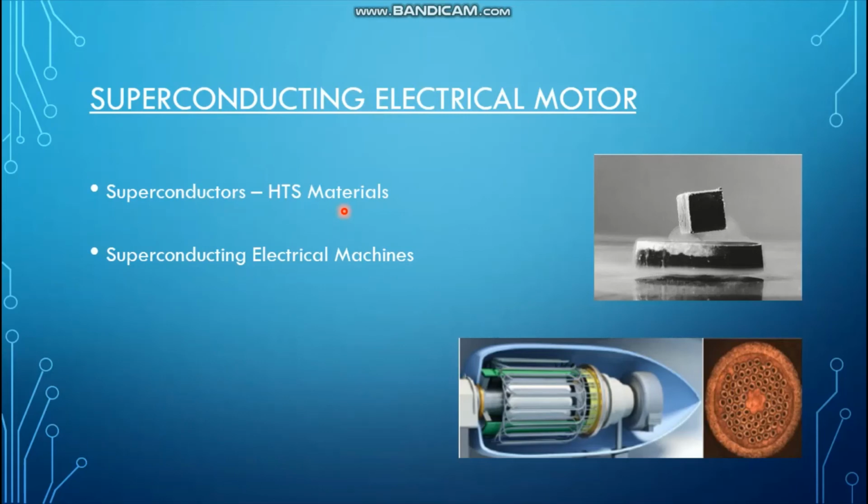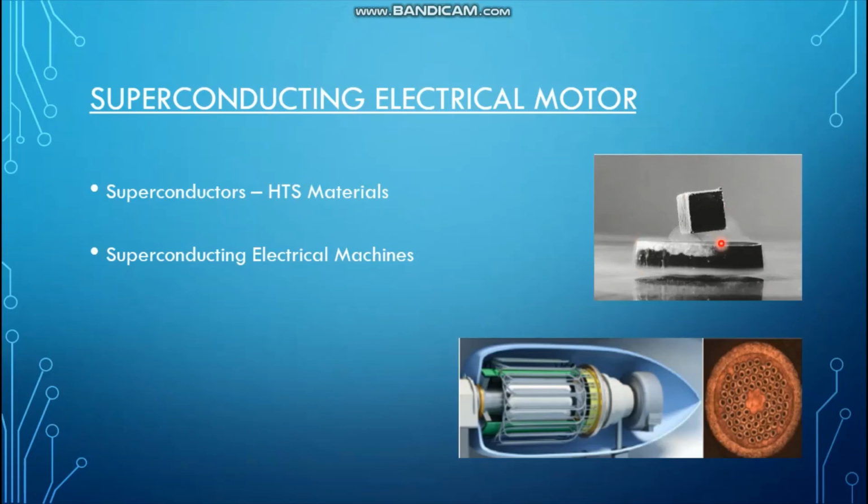But towards the end of the 20th century, scientists found out that there are certain materials which at high temperatures also exhibit superconductivity under special conditions, and those are termed HTS materials, which stands for high temperature superconducting materials, right?